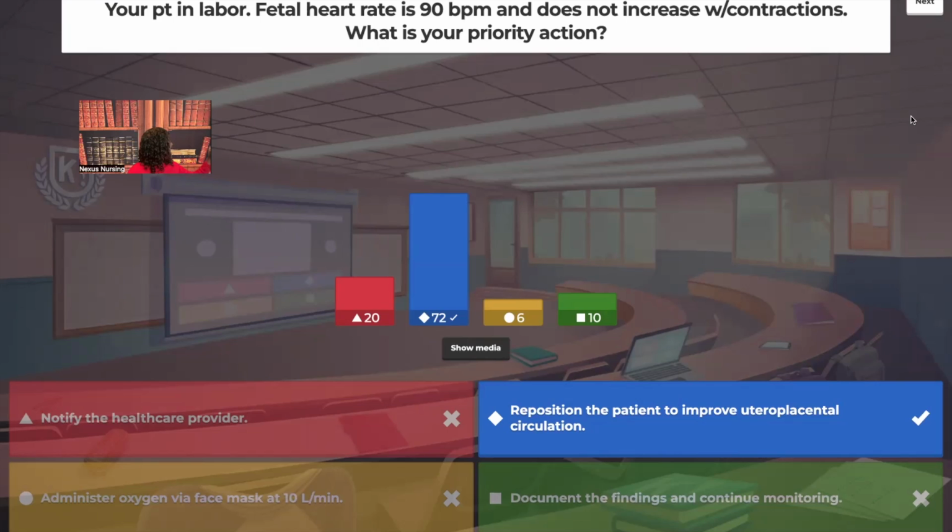For the student that asked why seizure precautions, when you're in preeclampsia, you're at risk for going into eclampsia and actually having seizures. We don't know when it's going to happen. So that's why seizure precautions are in place. And this patient is exhibiting signs of preeclampsia. The question was about that first slide that we just did, guys.